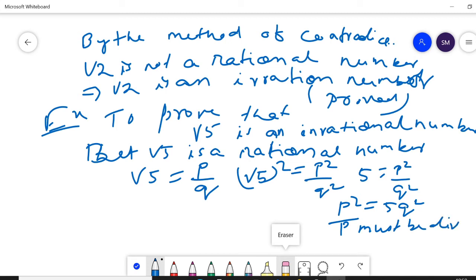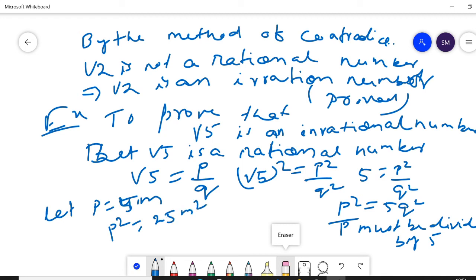divisible by 5. Meaning, if 5 is a factor of p square, 5 must be a factor of p. Then let p equal 5m. Squaring both sides, what do you get? p square equals 25m square. Here you have p square equal to 5q square, and here p square equal to 25m square.